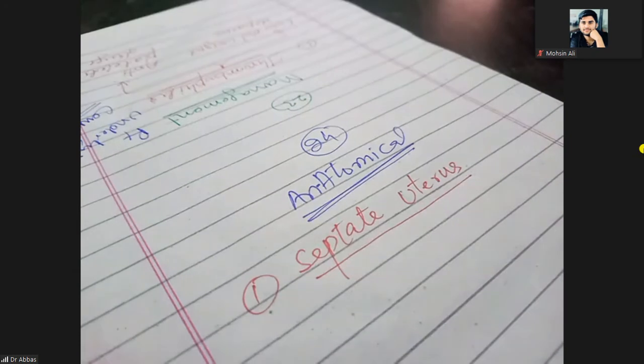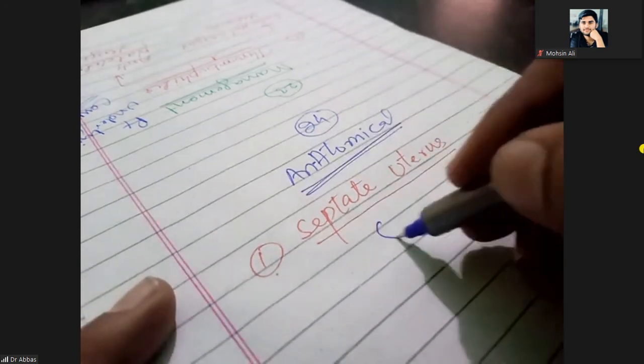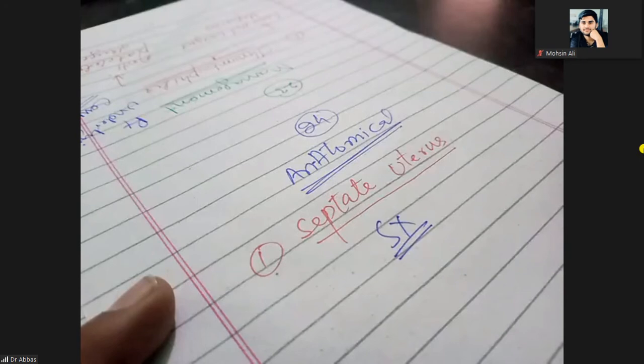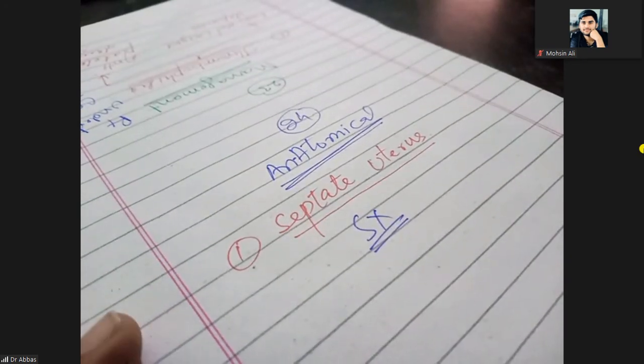Septate uterus is one of the most important causes of recurrent pregnancy loss. So how can you treat it? You will do this surgery. That surgery is the hysteroscopic resection.